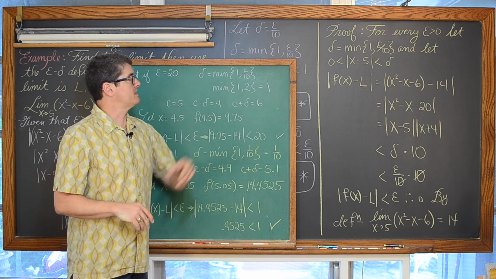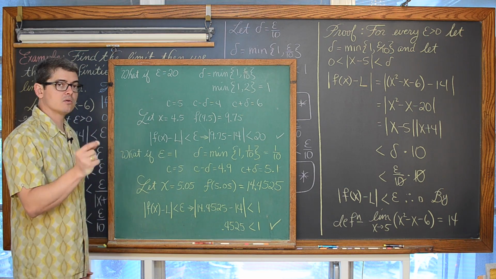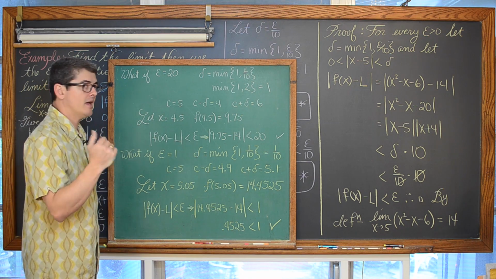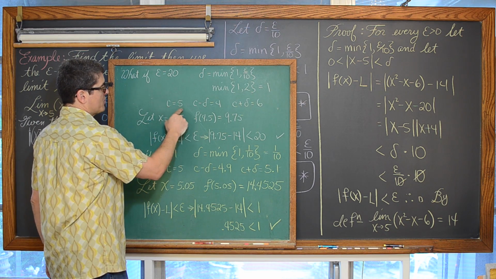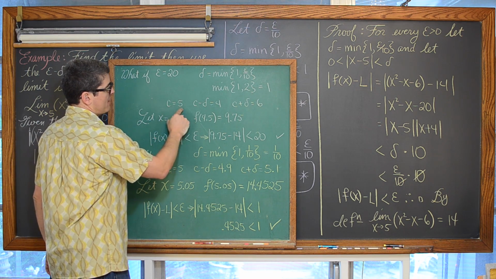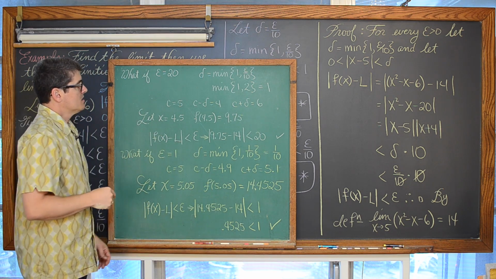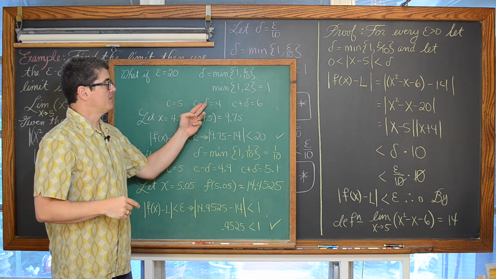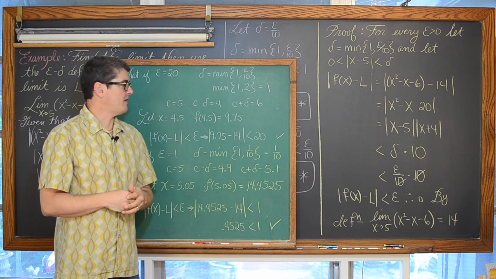So we're going to let delta be equal to 1. Well, in that case, delta being the horizontal distance from c or a, however your book is denoting that, and we're finding the limit as x approaches 5, then c is 5, and c minus delta is 4, and c plus delta is 6. So picking an x that is within delta of c, let's let x be 4.5.